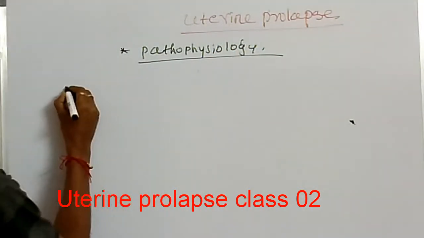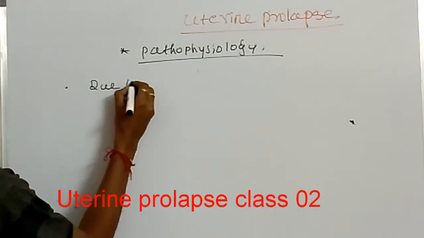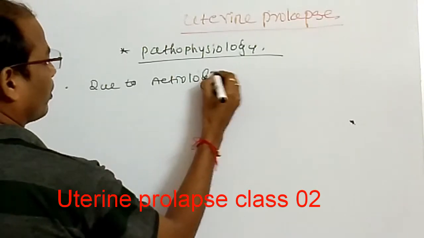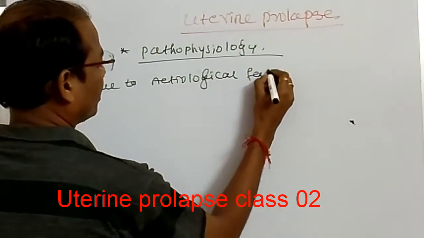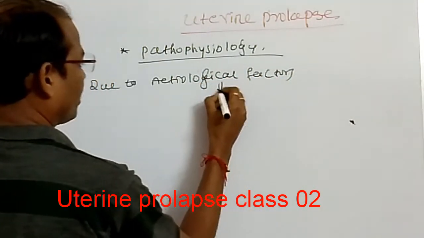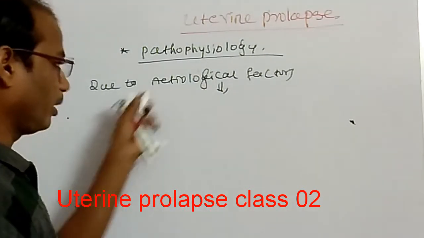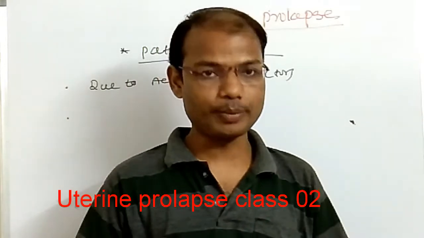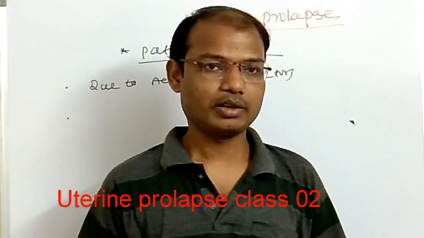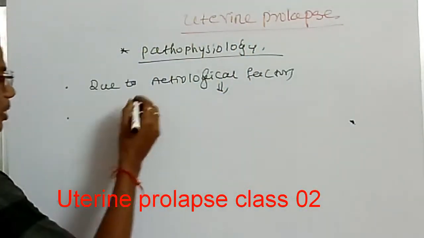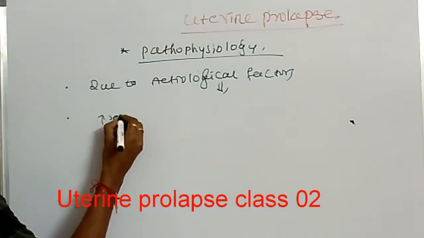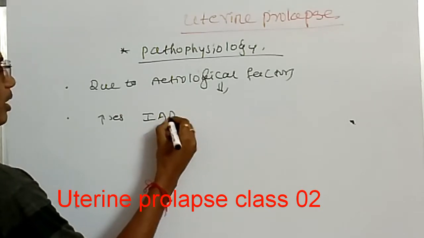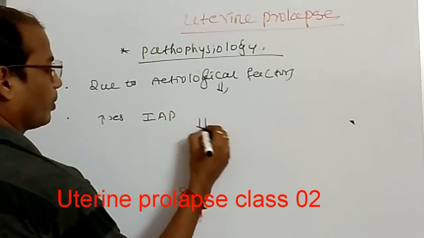Due to etiological factors like childbirth or pregnancy, obesity, and ascites, the intra-abdominal pressure increases.